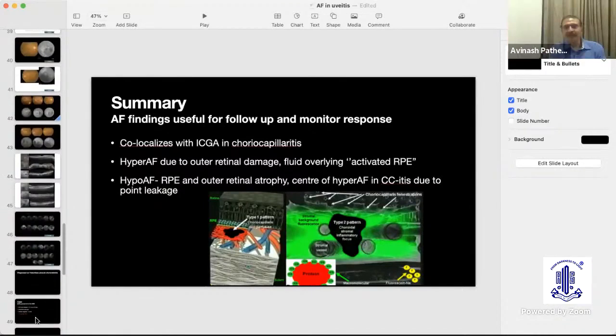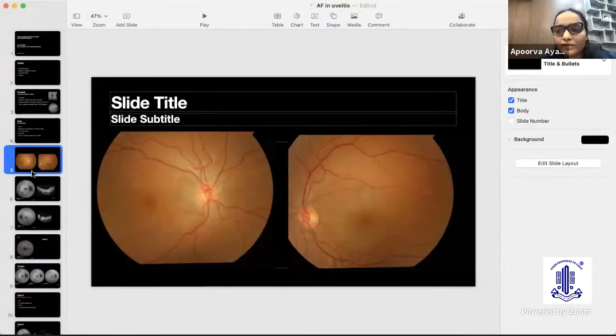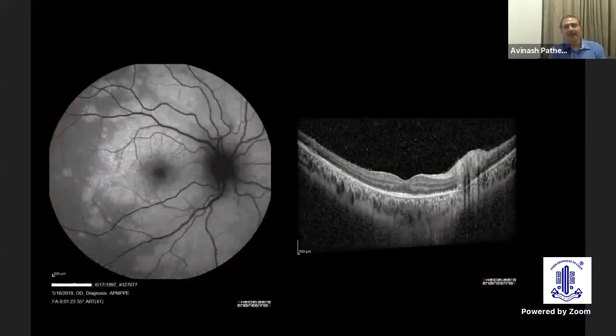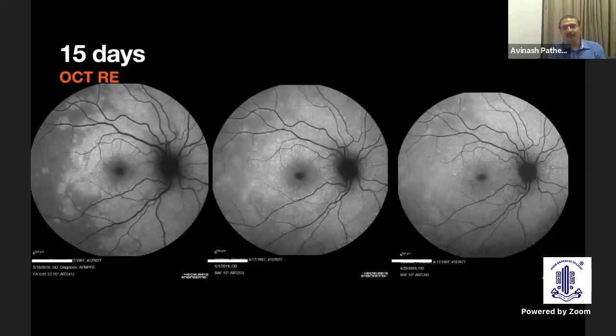So if I may, just 5 points to add, Apurva, to your presentation. The first case, when you look at the MEWDS, you have the autofluorescence. You know that visual fields is very good because you can see the enlargement of the blind spot. In the absence, a peripapillary enlargement of hypoautofluorescence is also a good takeaway for you to see. And you'll see a series of photographs which you have, the peripapillary hypoautofluorescence starts decreasing. So that's one of the ways by which you can even evaluate.